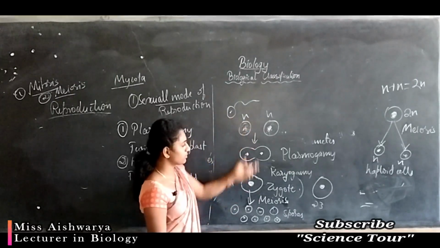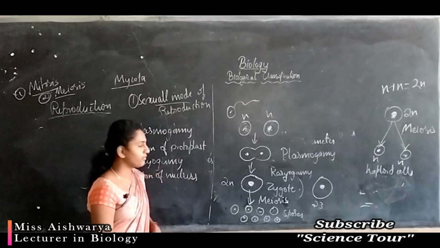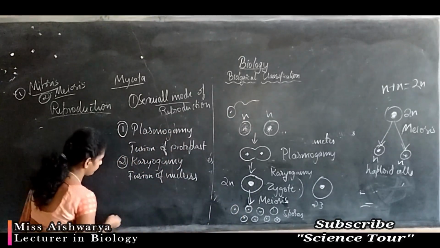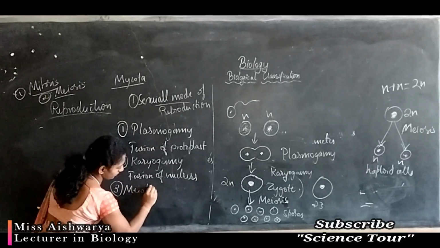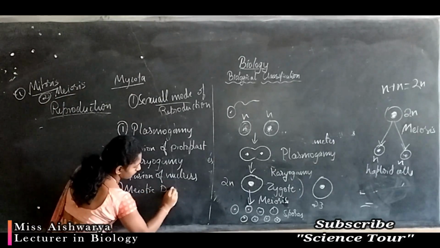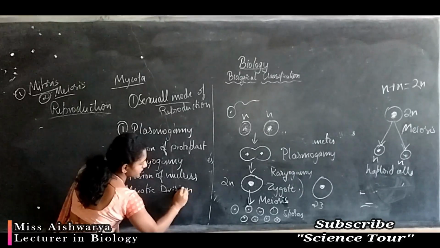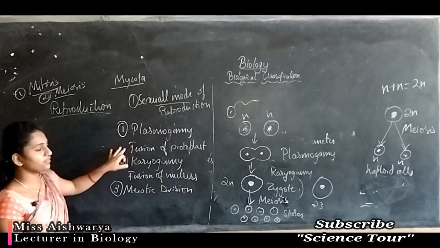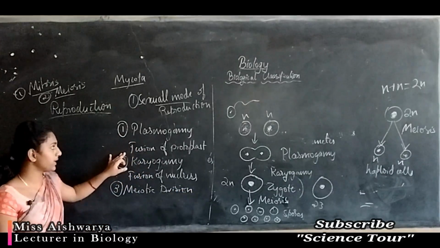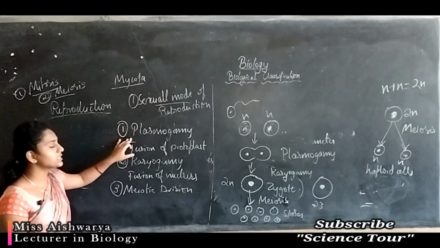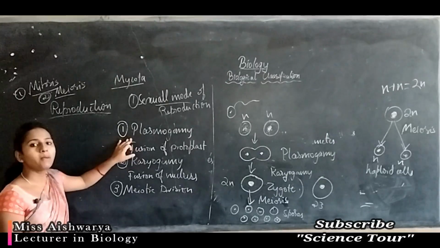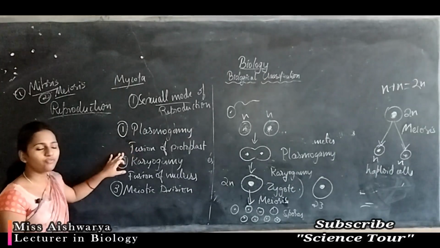So by this process we can see the sexual mode of reproduction. The first step is plasmogamy, the fusion of protoplasts. Two gametes are involved in sexual reproduction. These two gametes undergo plasmogamy, meaning fusion of protoplasts.